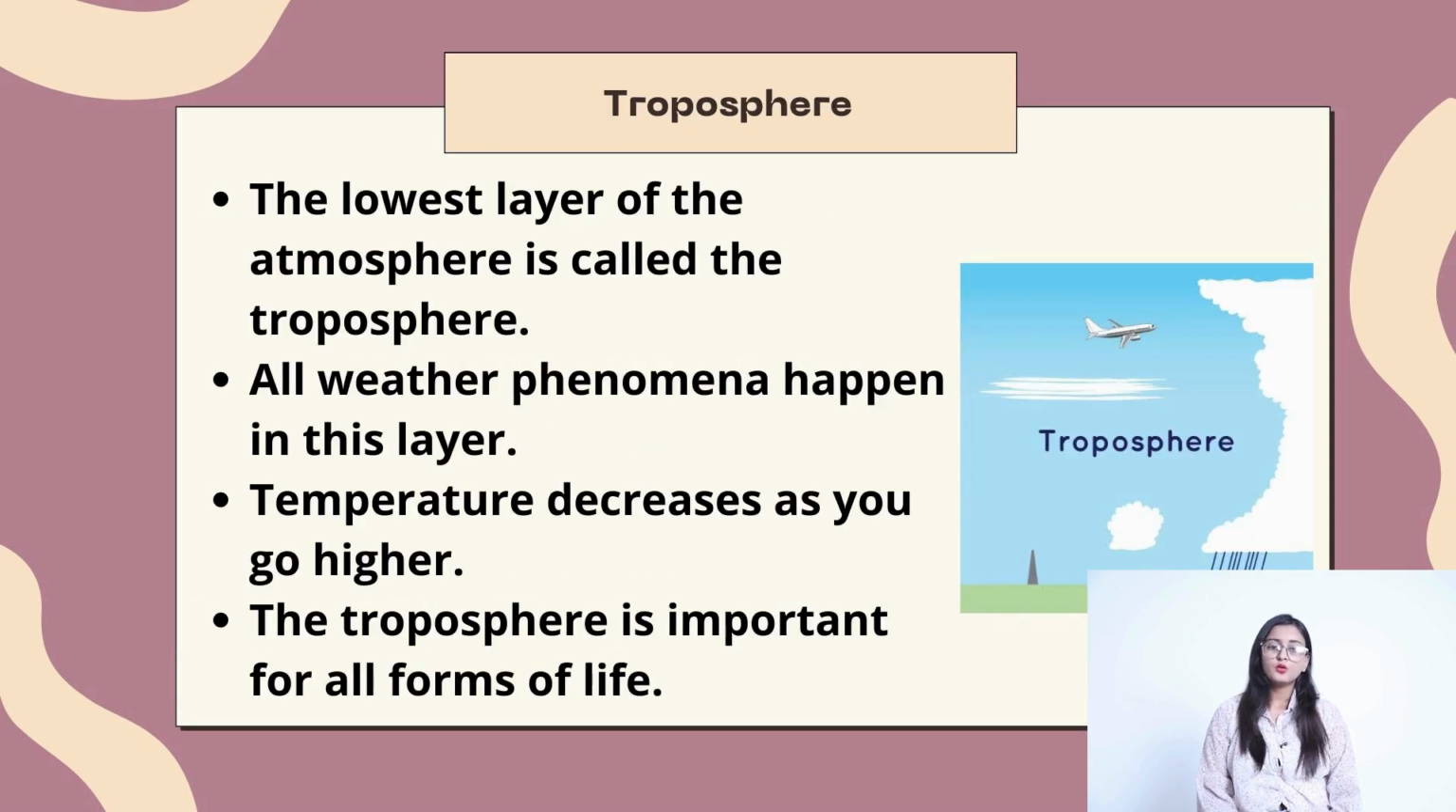Troposphere. The lowest layer of the atmosphere is called the troposphere. All weather phenomena happen in this layer. Temperature decreases as you go higher. The troposphere is important for all forms of life.